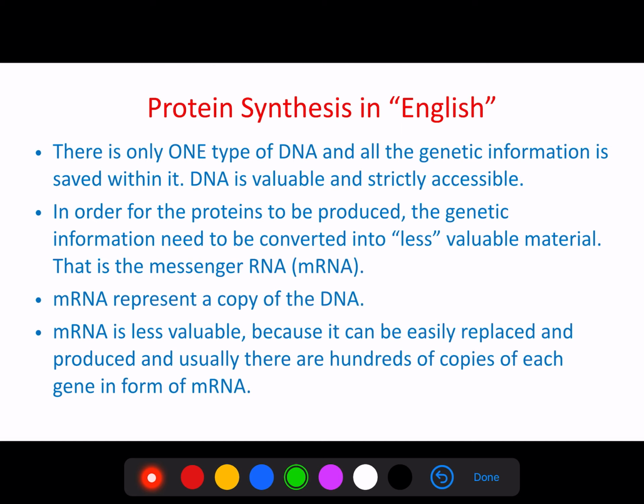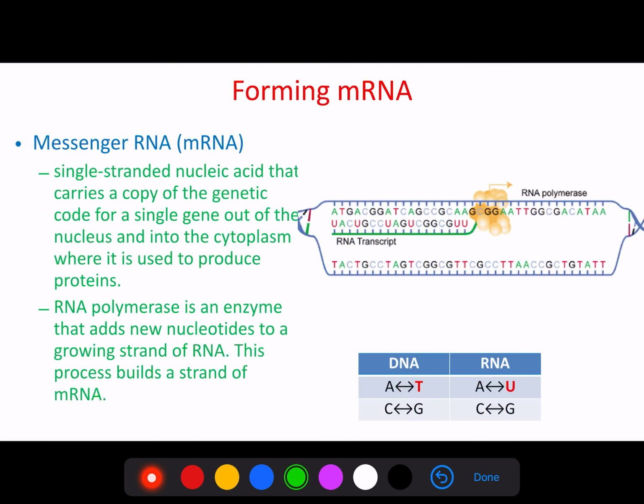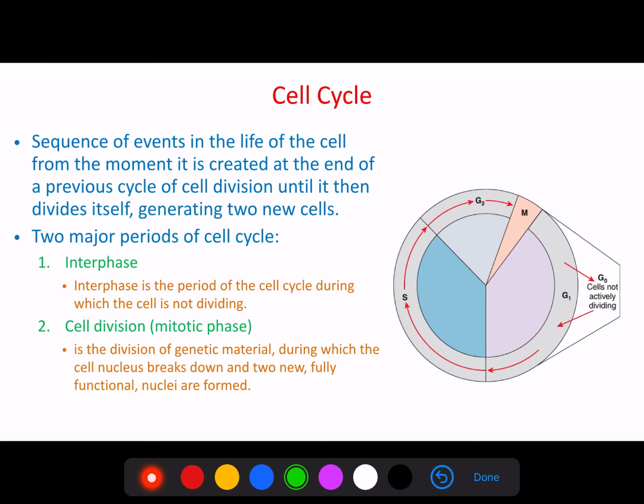This is a brief summary of what we talked about, and this is how the messenger RNA is formed. Also, you need to be aware of the conversion between DNA and the RNA. I will stop here. When we come to the following video, we'll talk about the cell cycle.